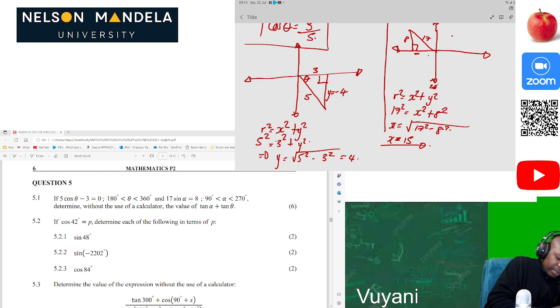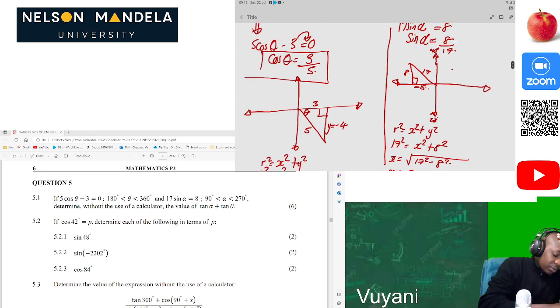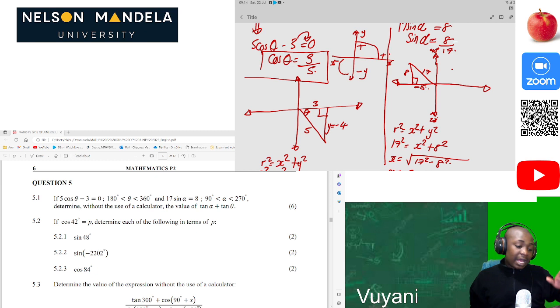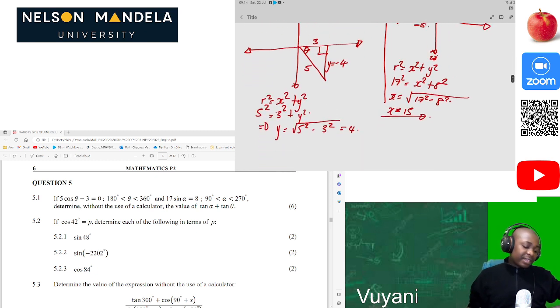So our answer will be negative 15, because when we draw our Cartesian plane, we know that upwards is positive and also this side is positive. So let me just do it. Something like this, this is our Cartesian plane. This is the x, this is the y axis. So this is the positive side: y is positive, x is positive. This side now is negative x, and this is the negative y. So it's so important to be able to depict that according to your Cartesian plane. Now everything is easy for us.